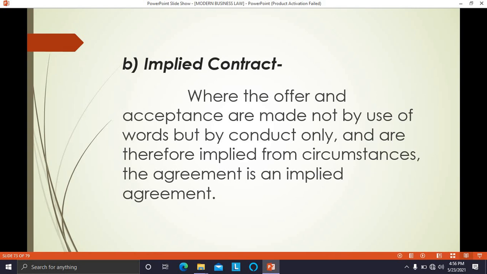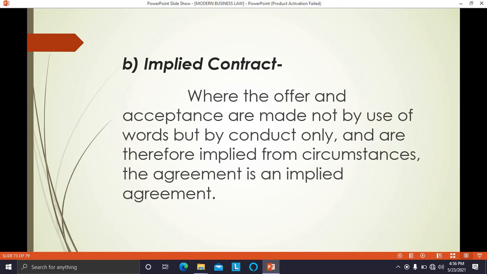Such an agreement is called an implied agreement, and such a contract is called an implied contract.